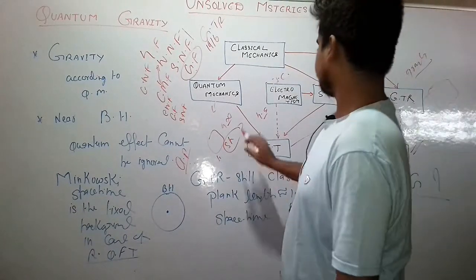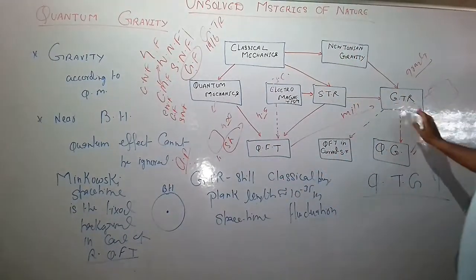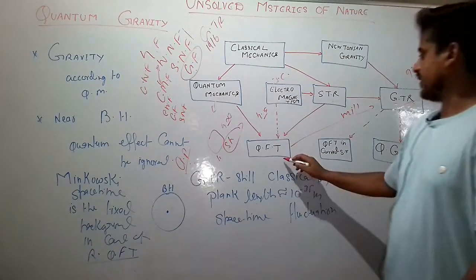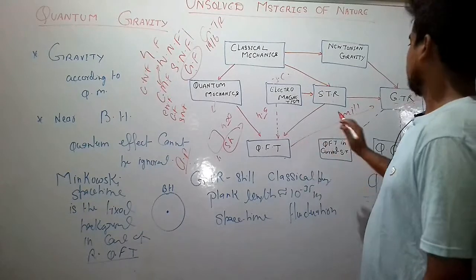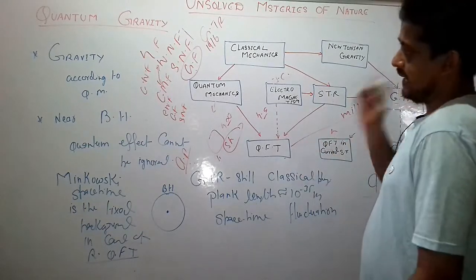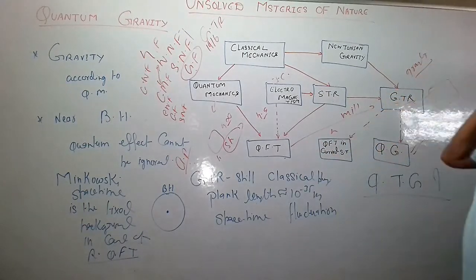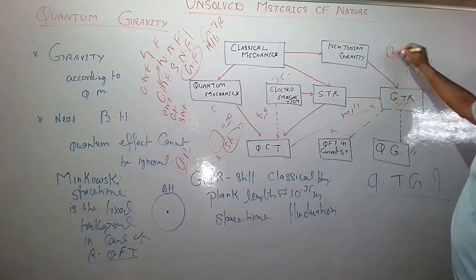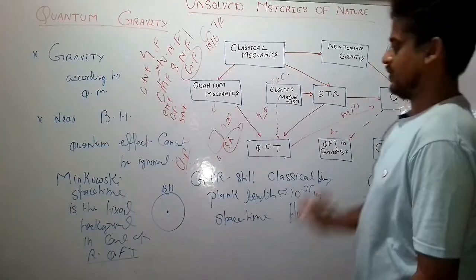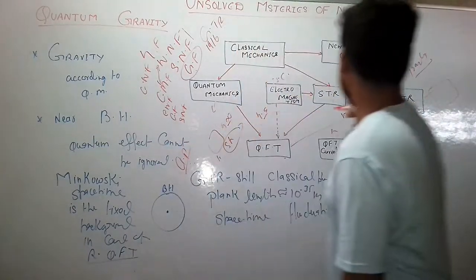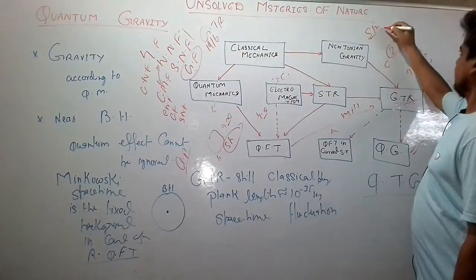But combining general relativity with quantum mechanics is the most difficult problem, and the difficulty lies in two points. Point number one: space-time.